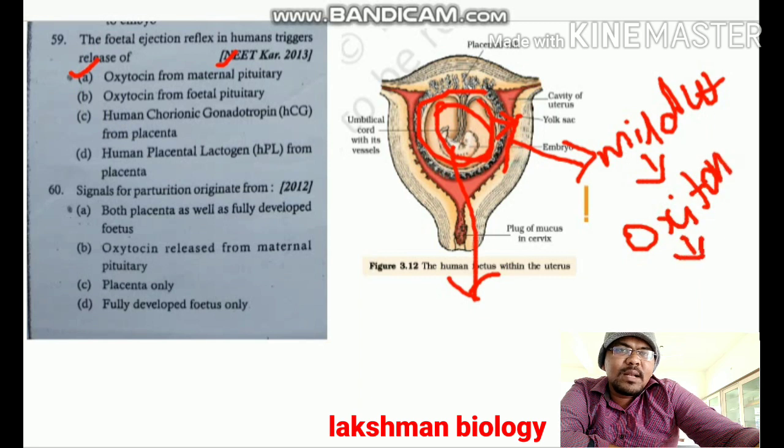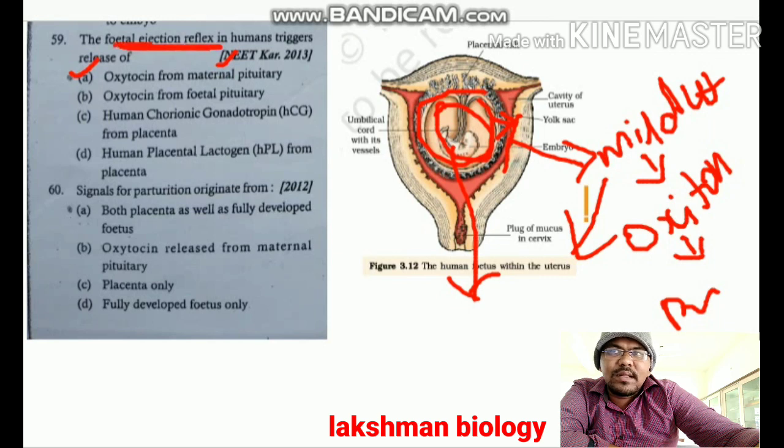Then this oxytocin helps in strong uterine contractions. The mild uterine contractions developed by the fully developed placenta and the baby are called the fetal ejection reflex. This fetal ejection reflex helps in the release of oxytocin from the mother's pituitary gland. Hence, question number 59, option A is correct. The fetal ejection reflex, formed by the placenta and the fully developed fetus, is helpful for the release of oxytocin from the mother's pituitary gland.